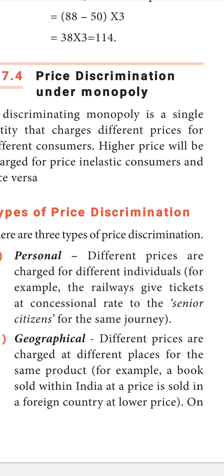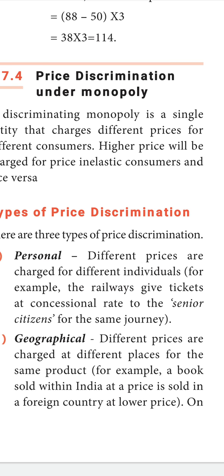For example, they have given here the senior citizens: for the railway ticket, senior citizens are getting the concession. And also those who are traveling to colleges are getting the concession in the railway ticket. For the same journey, the college students, when we compare them with the other people, are getting the concession.